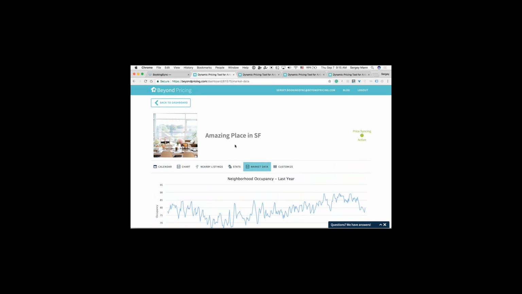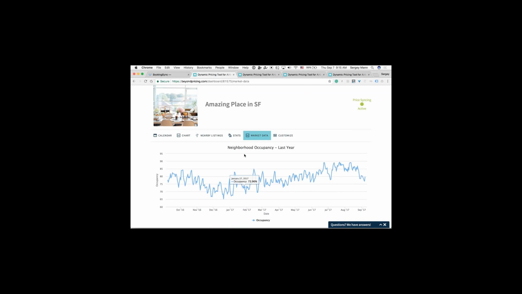So here you can see some of the complicated data that's actually going into our algorithm and why we're increasing prices. In this case, you can see the neighborhood occupancy for the previous year. So that I don't go too fast, let me take a second to explain how we classify neighborhoods. Basically, we're looking at the city itself, and then we're breaking that down into clusters. And then beyond that, we're also breaking it down as neighborhoods in those clusters.